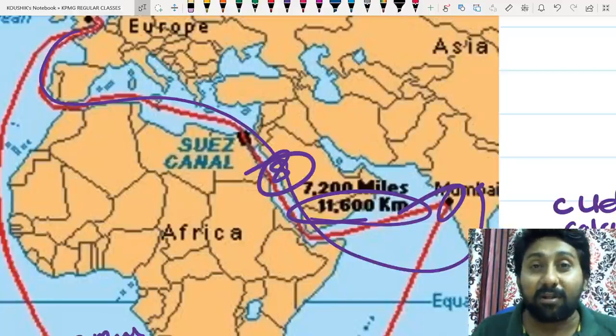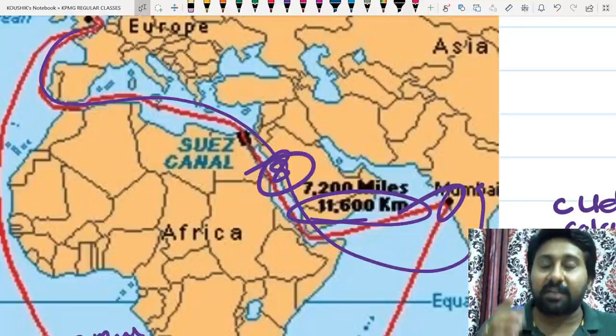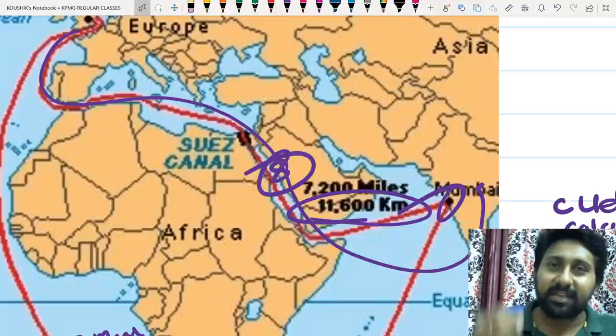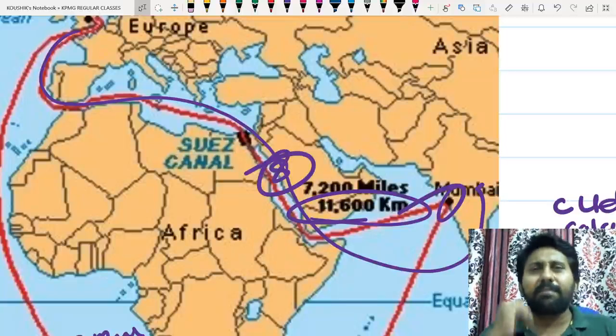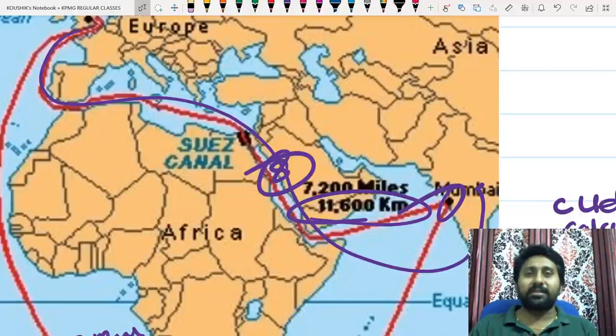Why am I telling all these things till now? SEBI started in India. Stock exchanges started in Mumbai. Why did Mumbai become the commercial capital of India? Because of this Suez Canal and all these things. India was opened first through Mumbai.